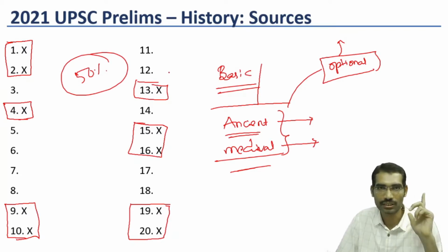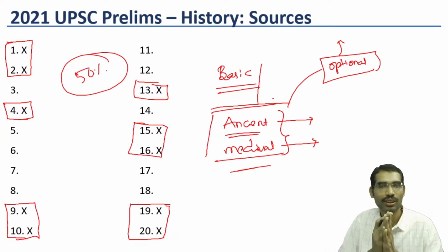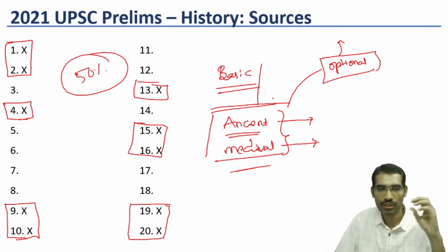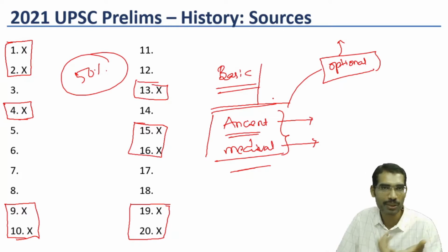The remaining 10 questions are very difficult, but at least in the easy 10 questions, accuracy should be very high, provided you read these basic books carefully. If you leave some of the difficult questions, it will not be a problem.